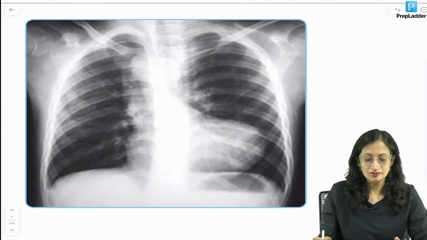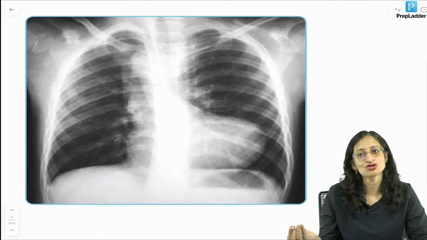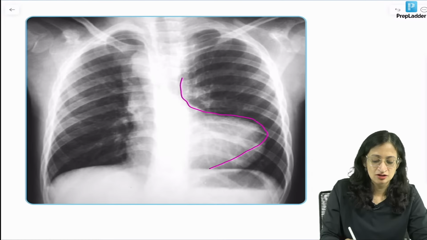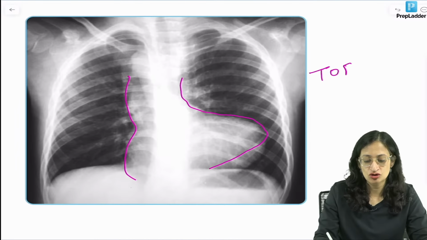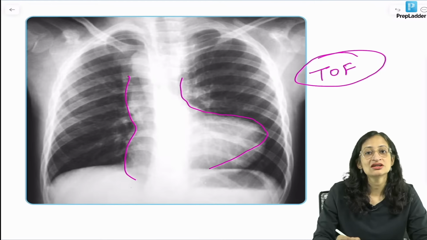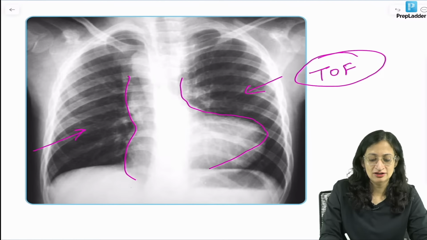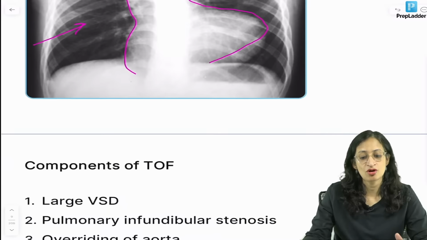What do you see here? So, of course, all of us know it. This is the boot shaped heart or coeur en sabot appearance that we get in Tetralogy of Fallot. Along with this, can you appreciate there is pulmonary oligemia? The blood vessels are not very prominent.